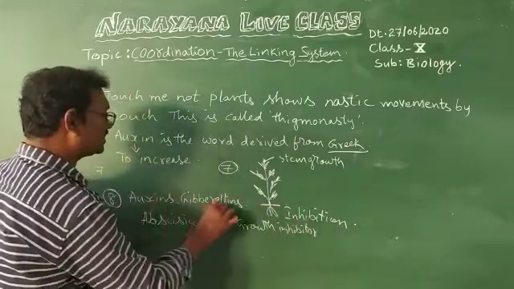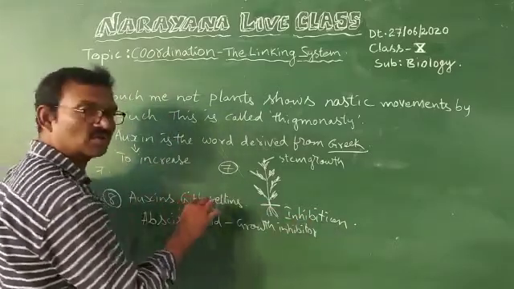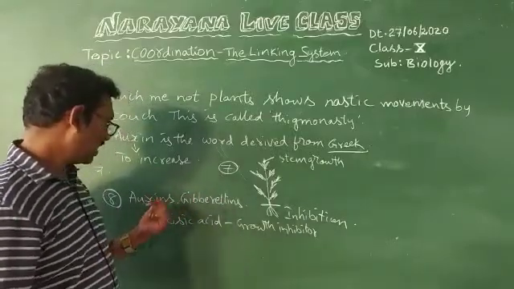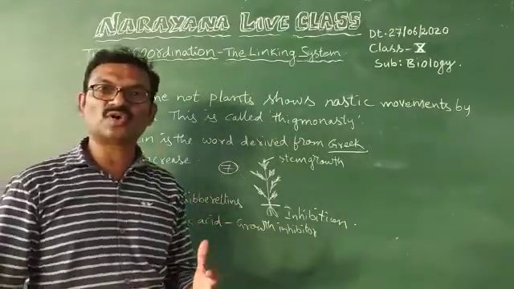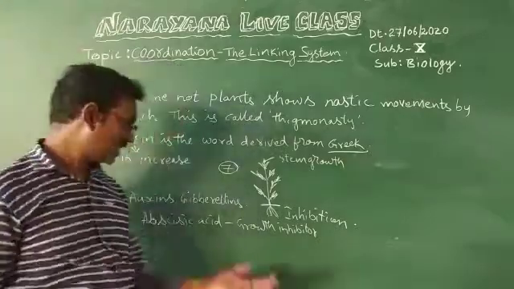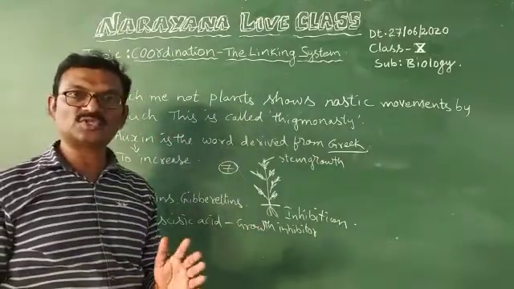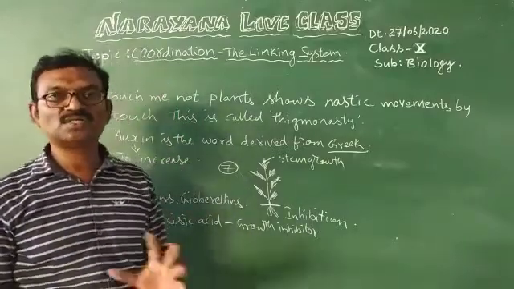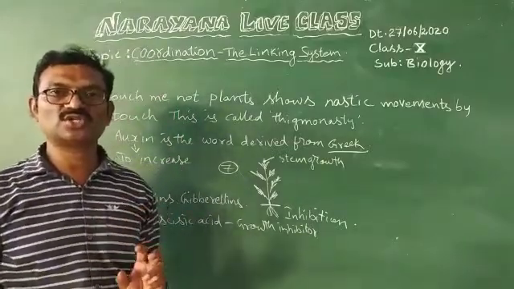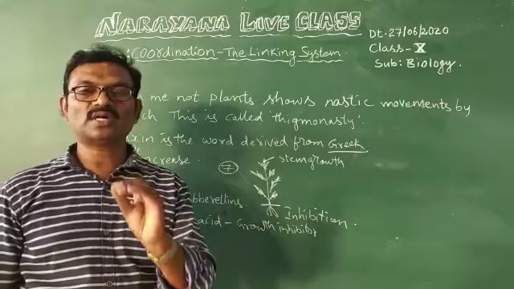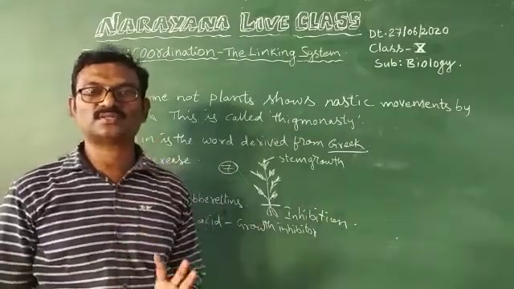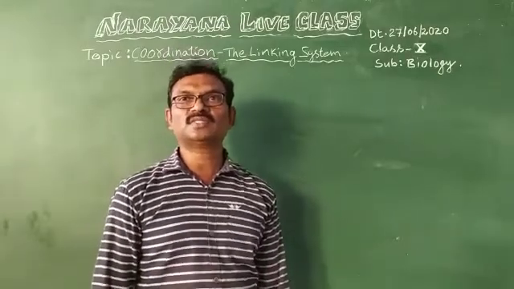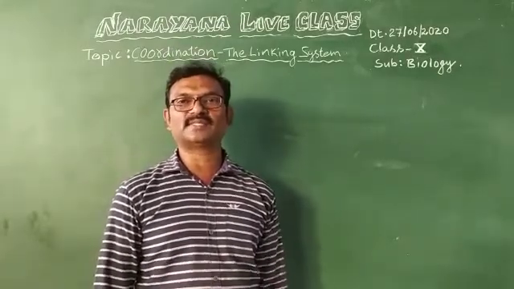But auxins and gibberellins are growth effectors, stimulators. Auxin and gibberellins are useful for growth of the plant, but abscisic acid is useful for stopping the growth of the plant. These are the very short answer questions. Now let us see what are the short answer questions.